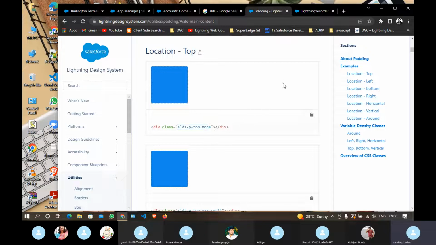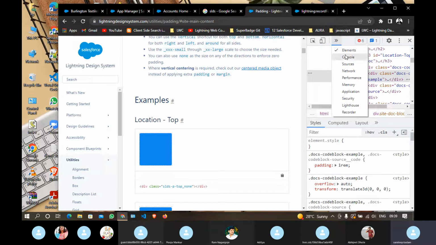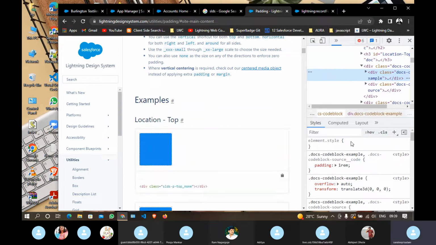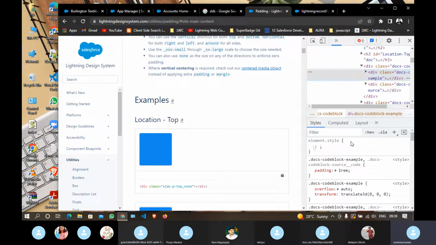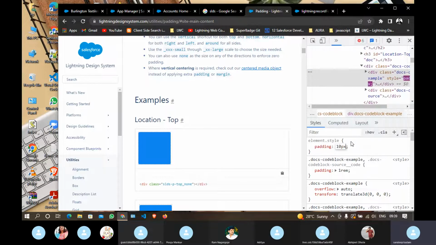In general, if you go to CSS, this is my CSS. Let's say if you want to give padding, how do you do it? padding colon, let's say 10 pixel. This padding will be applied to all the borders, wherever the border is.